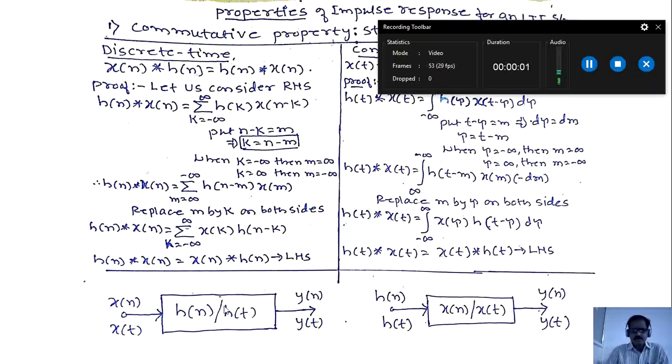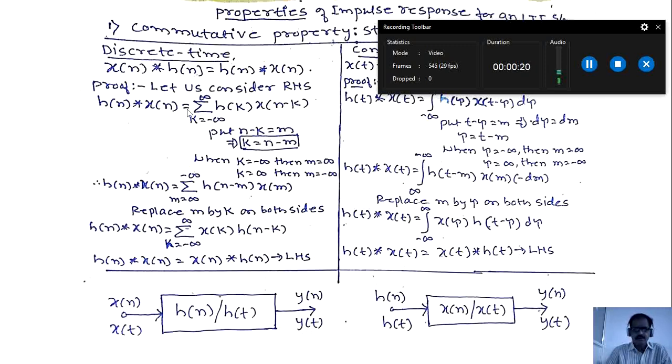For an LTS system, for the discrete signal, h of n is its impulse response. For the input x of n, the output is y of n. For a continuous signal, the impulse response of the LTS system is h of t. For an input x of t, it gives response y of t.